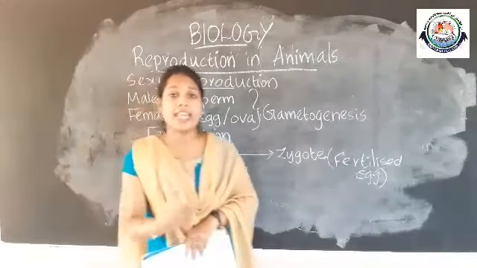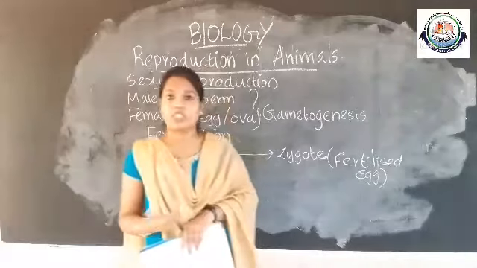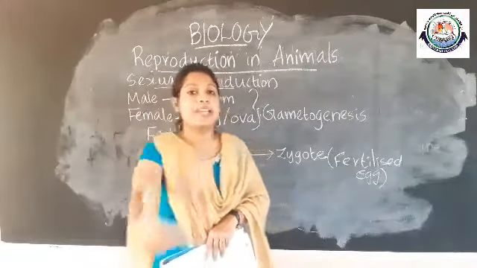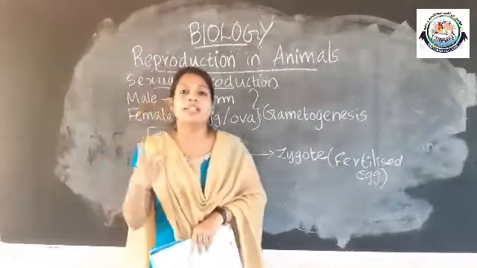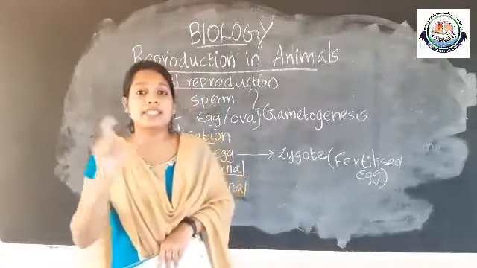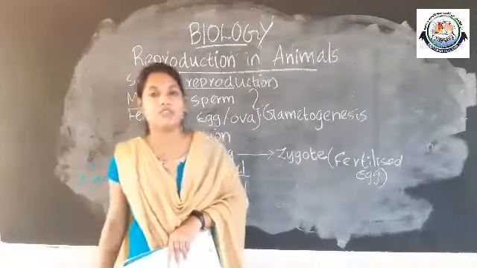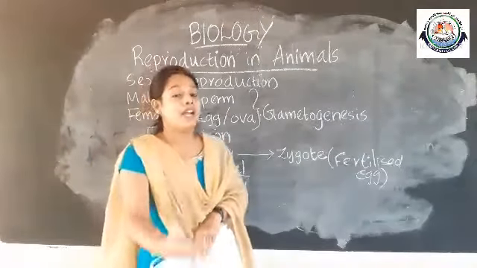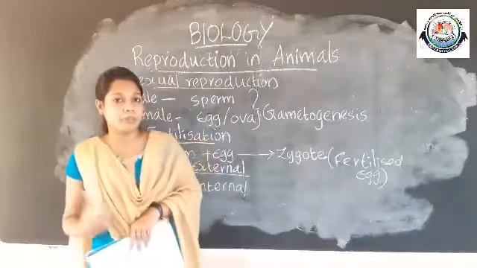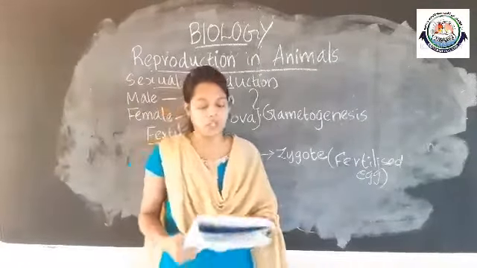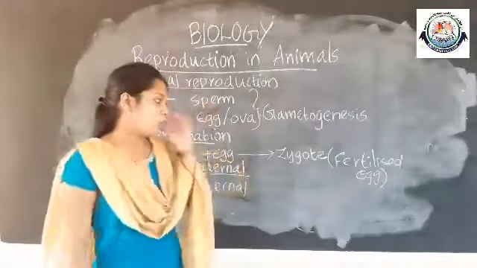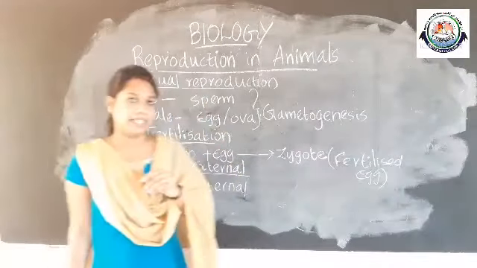Since it takes place in the external medium, it does not take place inside the body of the amphibian. It takes place in the outside medium, which is termed external fertilization. The fusion between male and female gamete takes place outside the female's body and leads to the formation of the zygote. So that is about external fertilization.